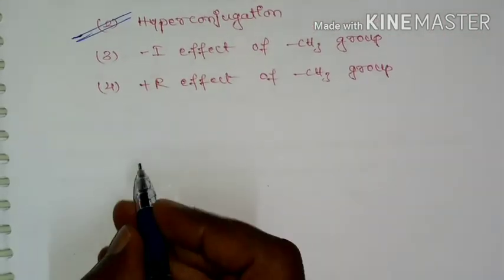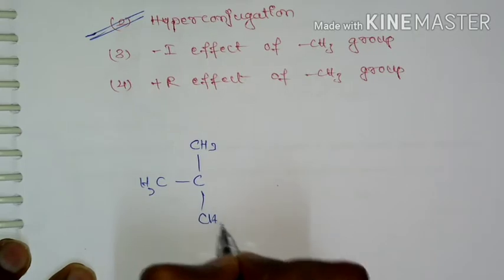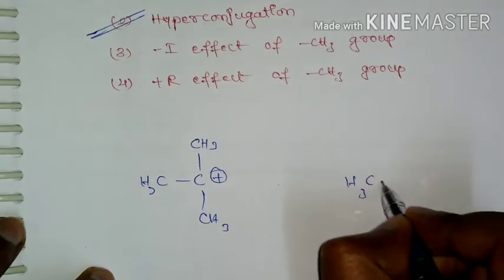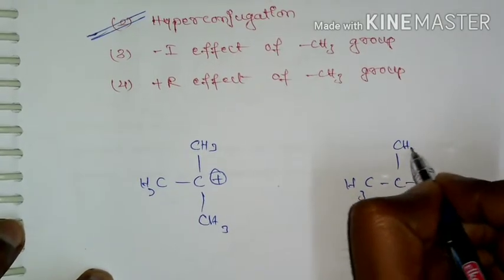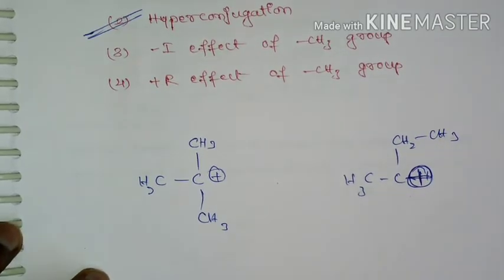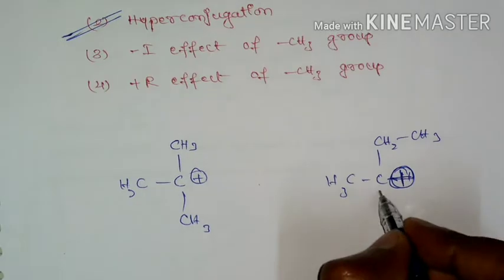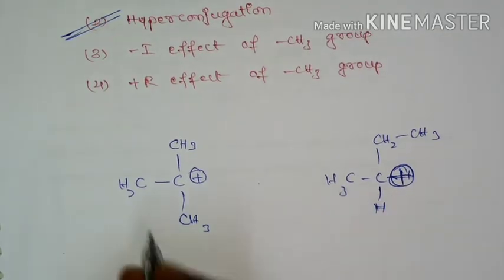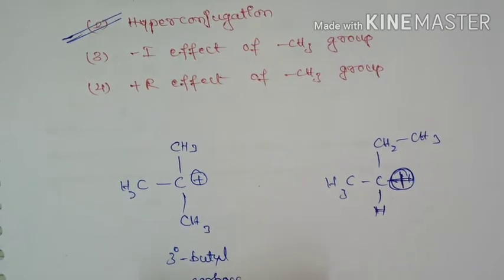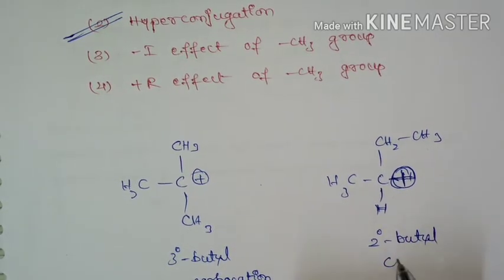And if you see the structure of tertiary butyl carbocation, so this is the structure of tertiary butyl carbocation, and if you see the structure of secondary butyl carbocation, so this is the tertiary butyl carbocation and this one is secondary butyl carbocation.